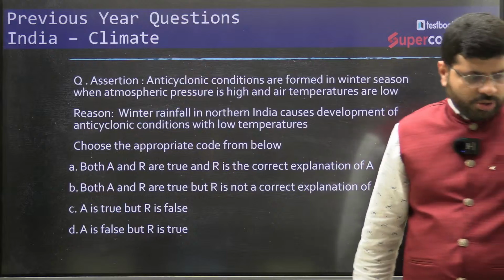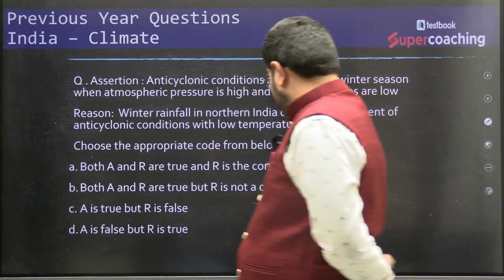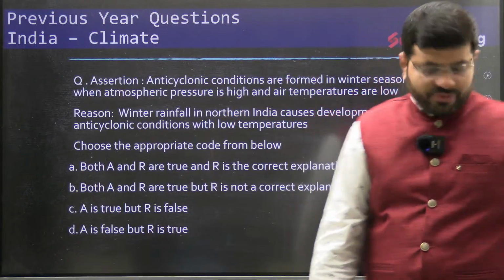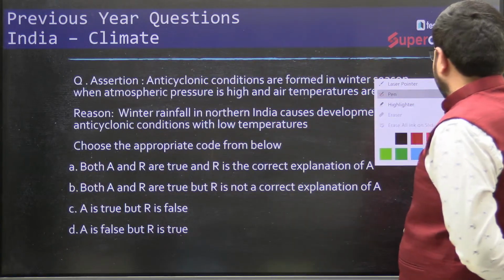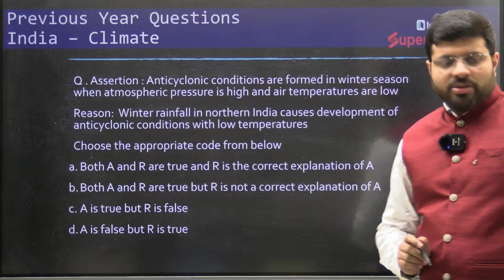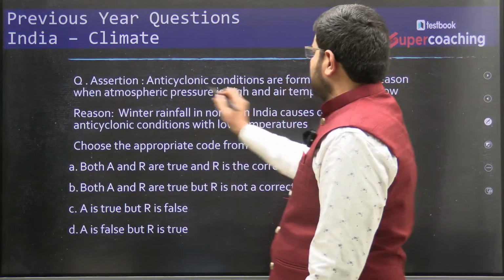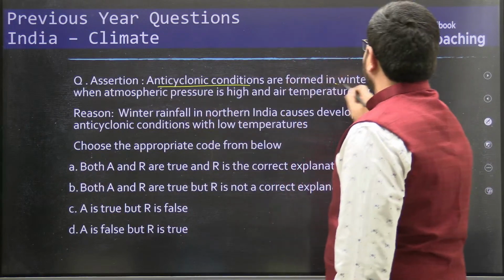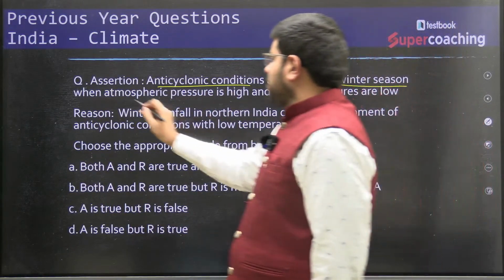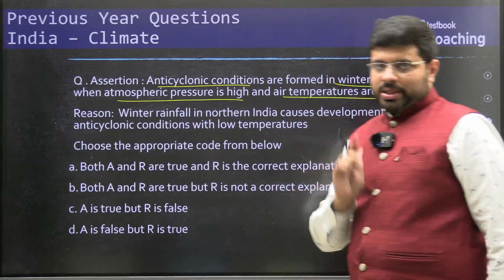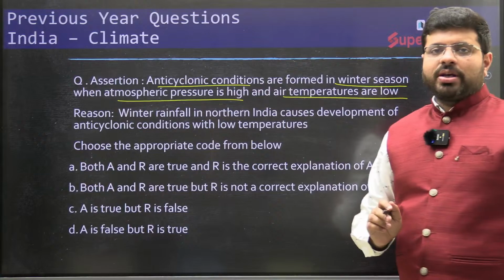So now let's start the evaluation for this answer. You can see here, anticyclonic conditions are formed in winter season when atmospheric pressure is high and air temperatures are low. Now, what are anticyclonic conditions?